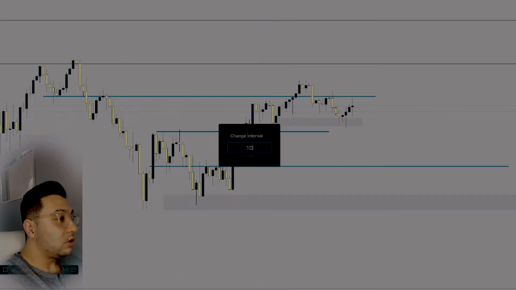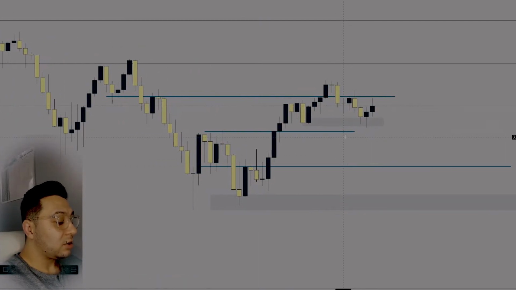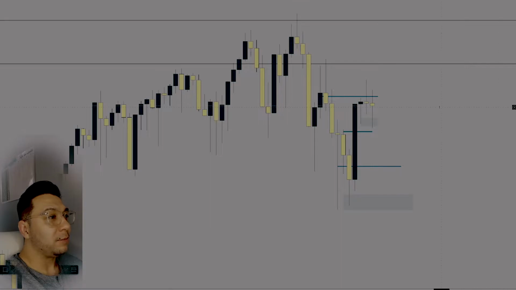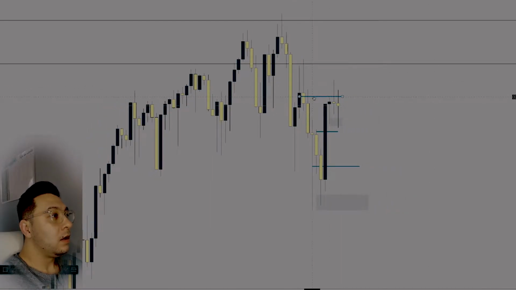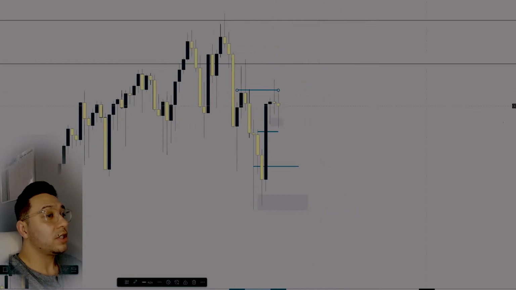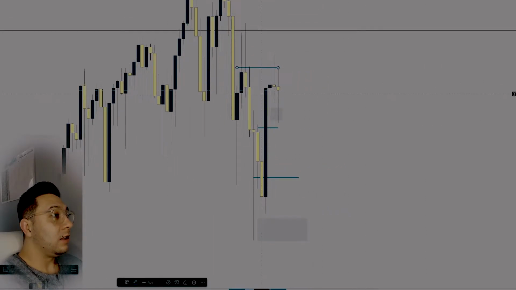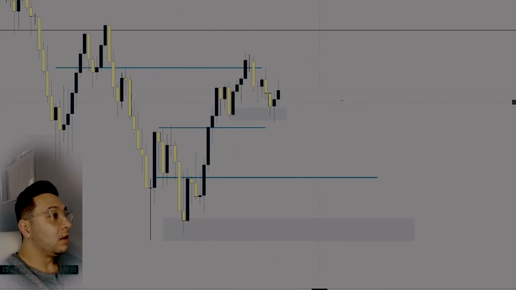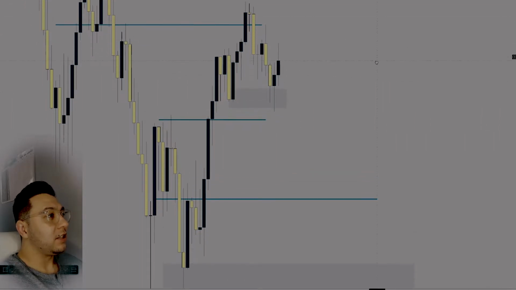So I'm gonna zoom out to the daily time frame. Actually, we're gonna go to the weekly time frame. So we can see here there was a rejection here. This kind of looks like a lower high point that formed off this area. However, this is not the strongest bearish close. This is a bearish candle, but as you can see, there's a top wick and a bottom wick. There's some major indecision.